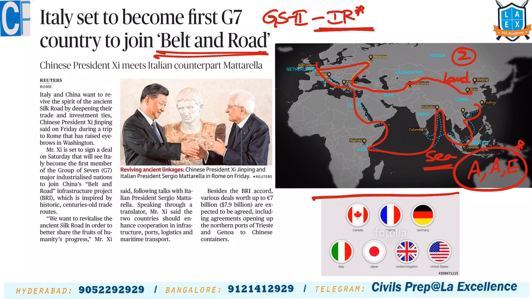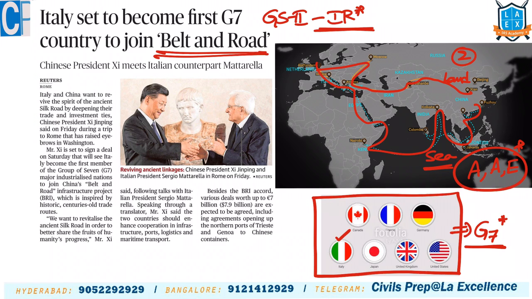Now there are a few developed countries with the name G7, group of 7 countries. In this group of 7 countries, we have Italy. No country in this group was part of the BRI. Now recently Italy has signed to be part of the BRI. All these countries are developed countries, so they are seeing growing China as a threat. Now as Italy has joined, it has strengthened China's BRI project. That is what we should remember.